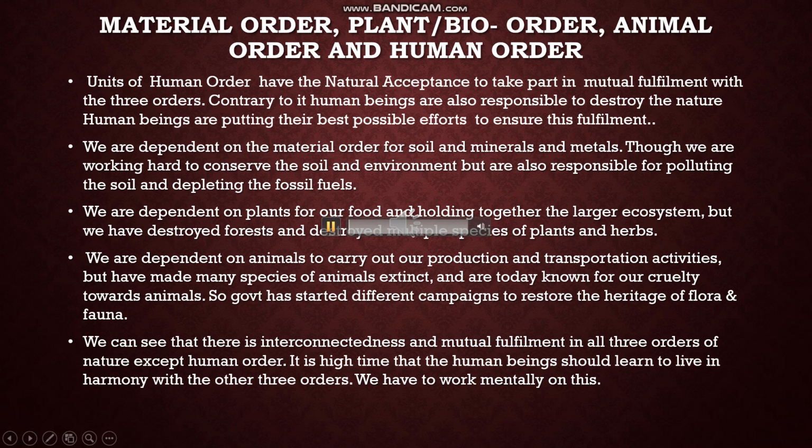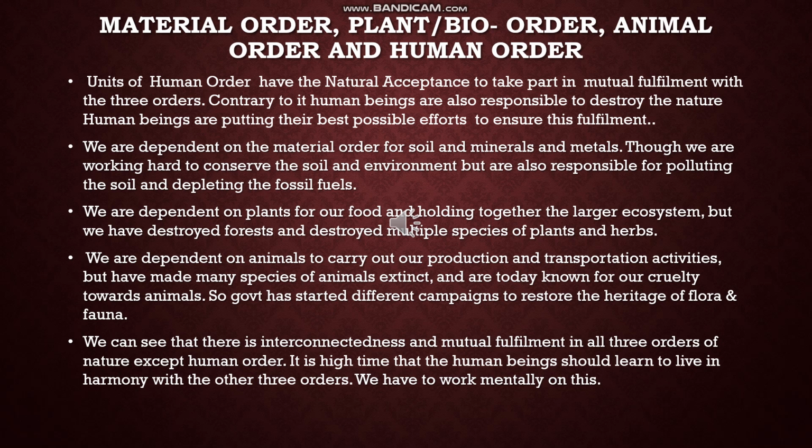In this slide, we will focus on the interconnectedness of human order with the other three orders of nature. Units of human order, that are human beings, have the natural acceptance to take part in mutual fulfillment with the three orders. But contrary to it, they are also responsible for destroying nature, even though they are also putting their best possible efforts to ensure this fulfillment.